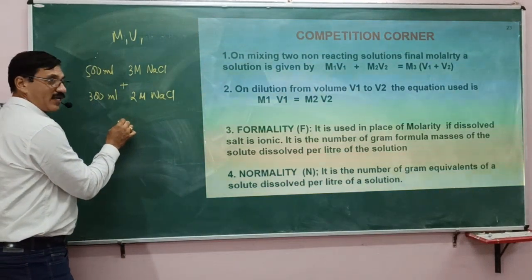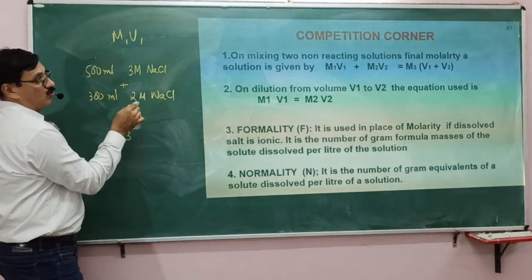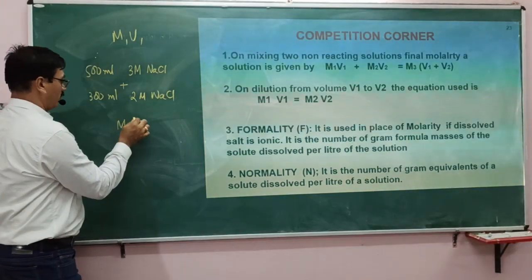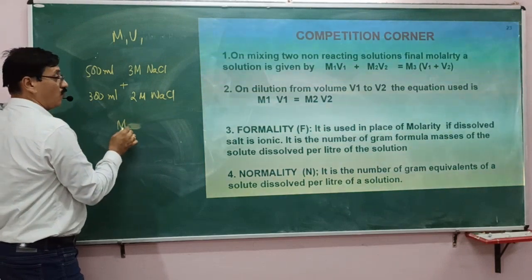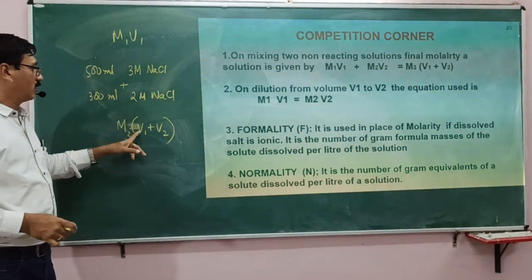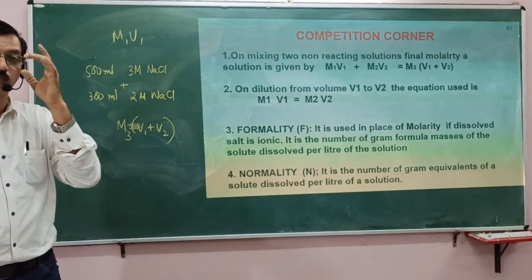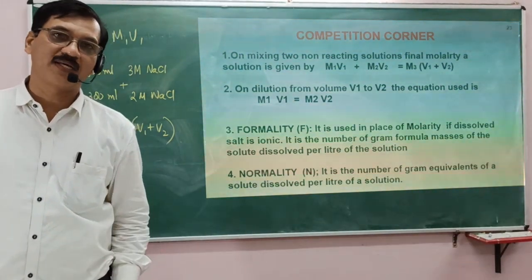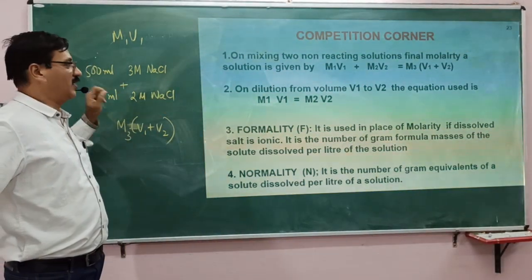So if you want to find the final molarity, final number of moles, you can find it like this: M3 into (V1 plus V2) will be equal to M1V1 plus M2V2. The volume into M3 will give you the total number of moles present in the solution. That will be present in 1 liter, and that will be the answer to the question that you are going to get.